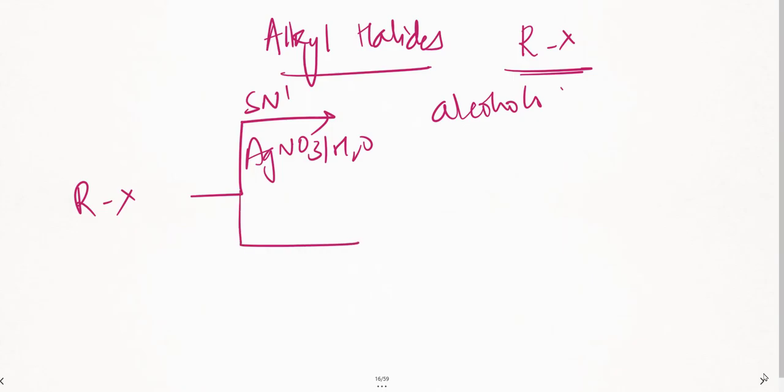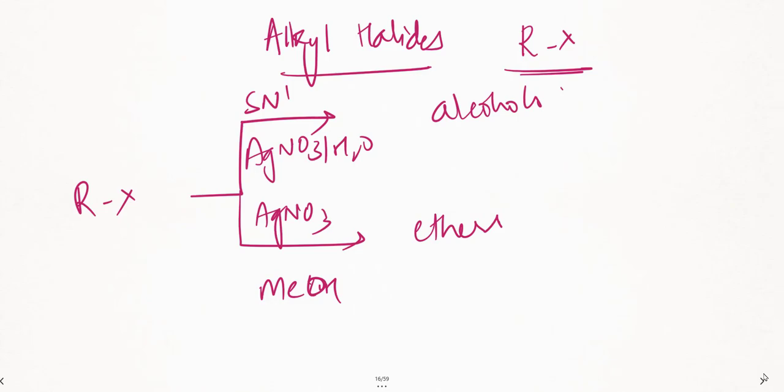Same alkyl halides, if I use the same reagent, that is silver nitrate, and I introduce NaOH, what do I get? I get ethers. Remember this, right? Okay. Now alkyl halides are over, benzene is over, and BDC is also over. Correct? So let us come and see some more examples of the different reagents which we have.